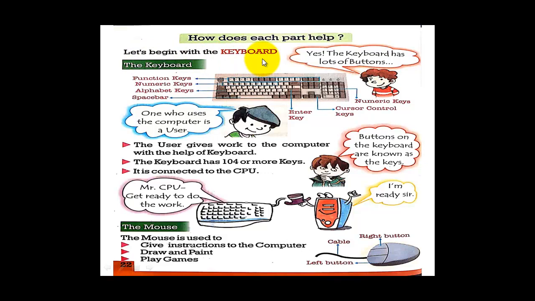Now let's begin with the keyboard. Now the keyboard. Now function keys. Now F1, F2, F3 these are called function keys given at the top of the keyboard. Then numeric keys 1, 2, 3, 4. The next row is the alphabet keys. Then this long key here is known as the space bar. It is also known as the longest key on the keyboard.